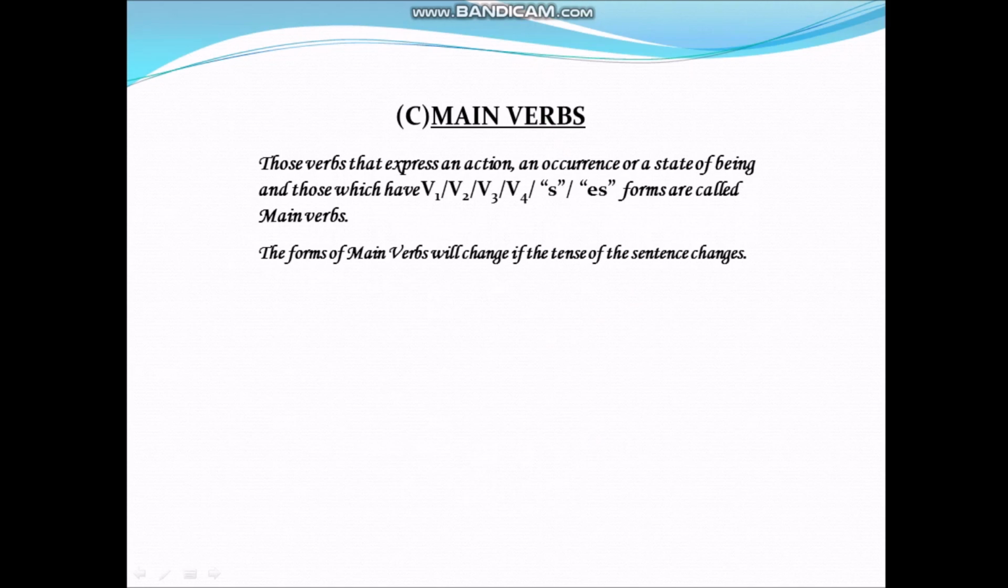Here we can understand by these examples. Here are different forms of eat. What are they? Eat, ate, eaten, eating, eats. Here, eat is first form of verb, ate is second form of verb, eaten is third form of verb, eating is fourth form of verb, and here it is s or es form.